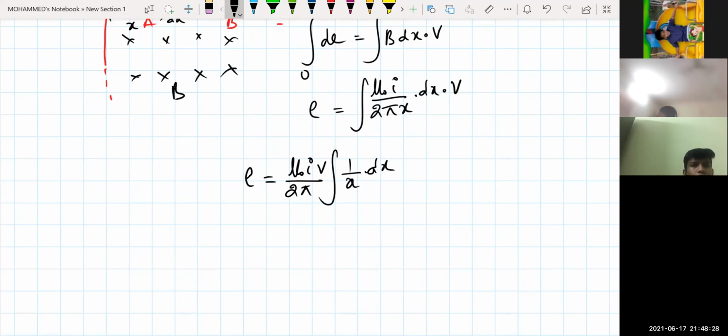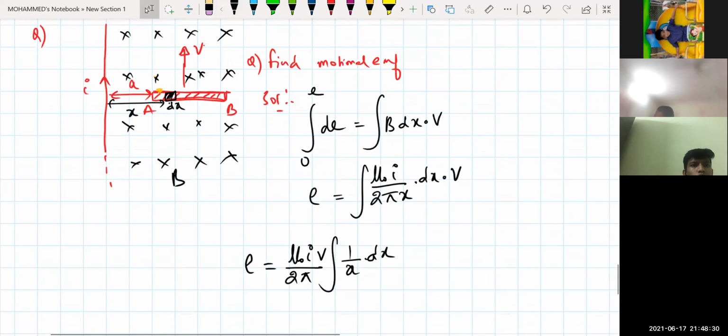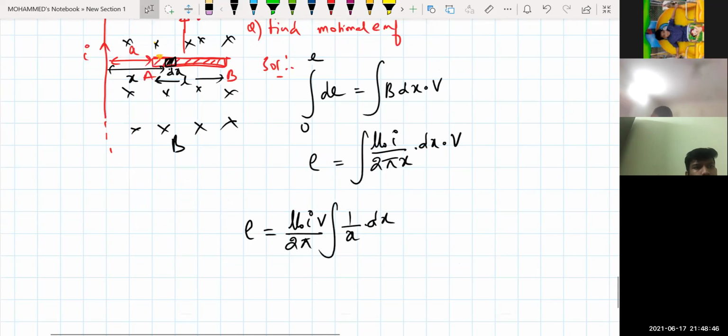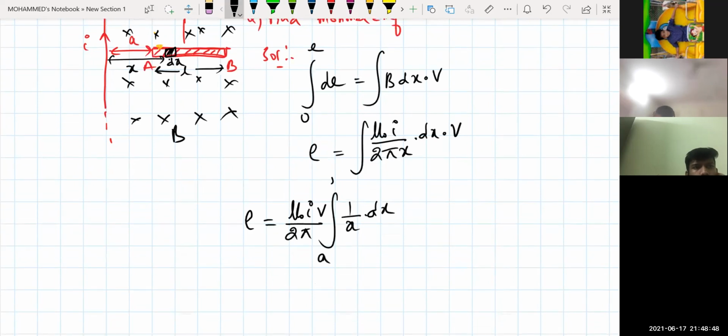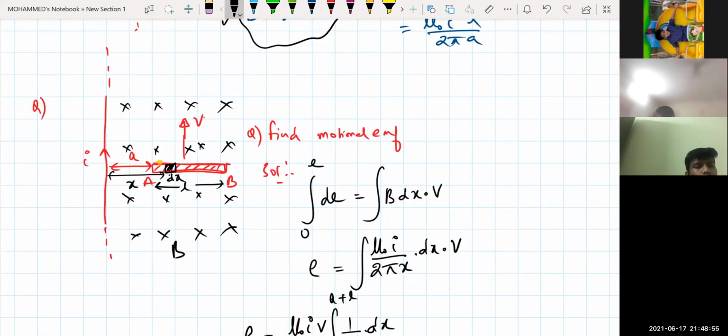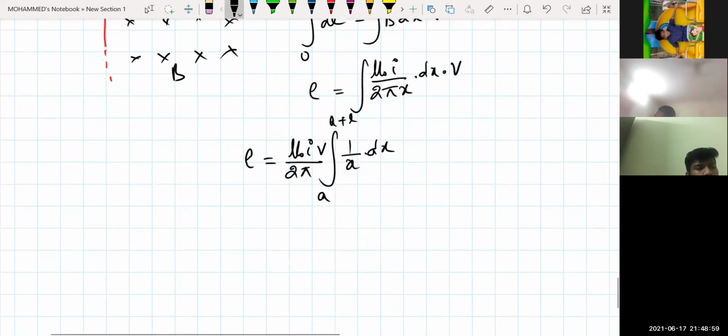What will be the limit? That is very important. The length of the rod is not given, so I take it as L. A is at a distance of small a, and B is at a distance of a plus L. So the limit will be a to a plus L. A is at the distance of a, B is at the distance of a plus L.